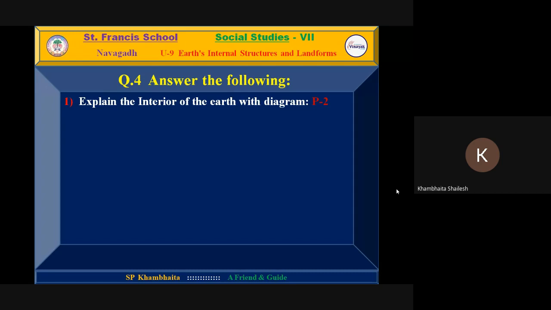For continent, sial, Si for silica, Al for alumina; for ocean sea, sima, Si for silica and Ma for magnesium. Next slide, it will be read again by Shreyansi when it is presented.